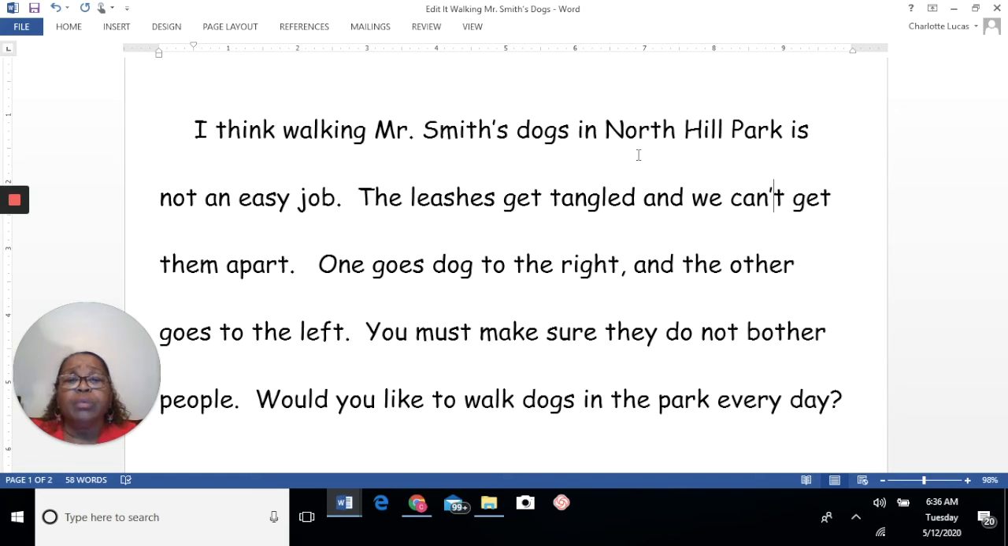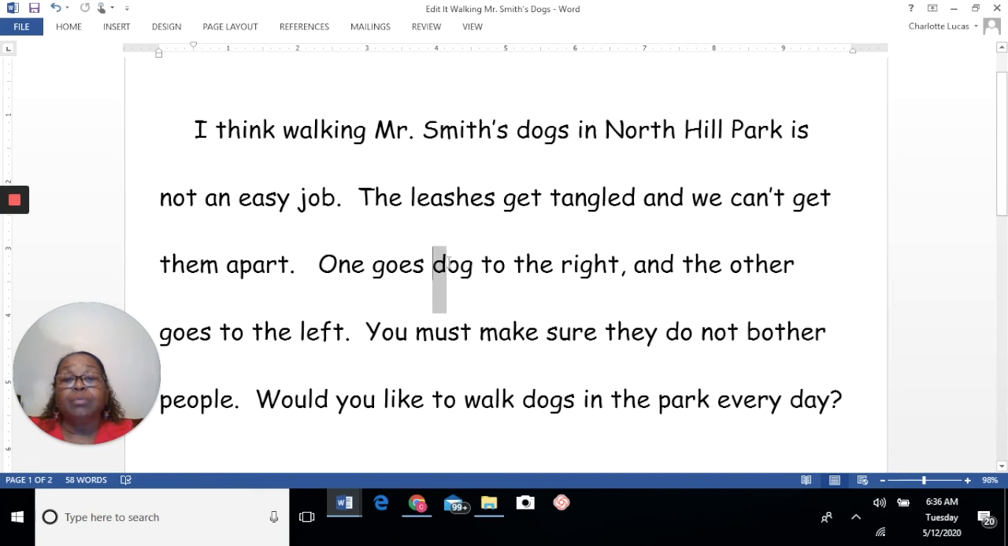I think walking, I'll start again. I think walking Mr. Smith's dogs in North Hill Park is not an easy job. The leashes get tangled and we can't get them apart. One goes dog to the right. Oh my, that doesn't make sense. One goes dog to the right. I'm having a problem with that. What do you think? Do you think there was a mix-up?